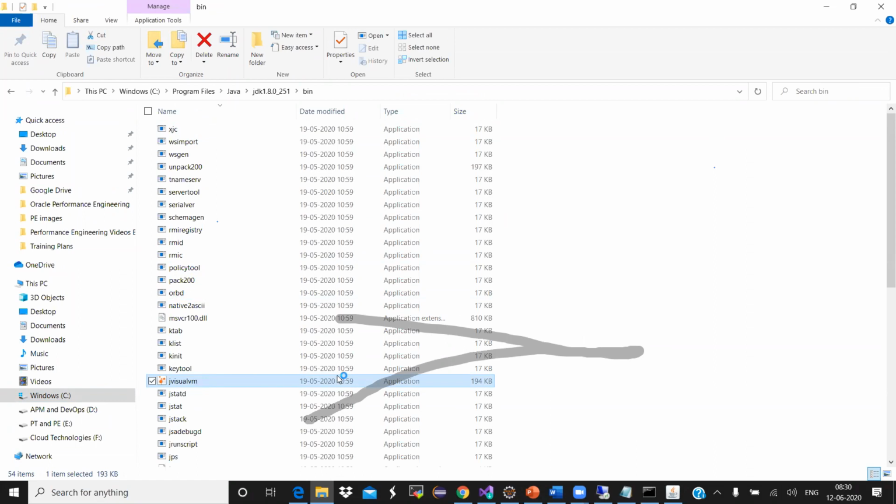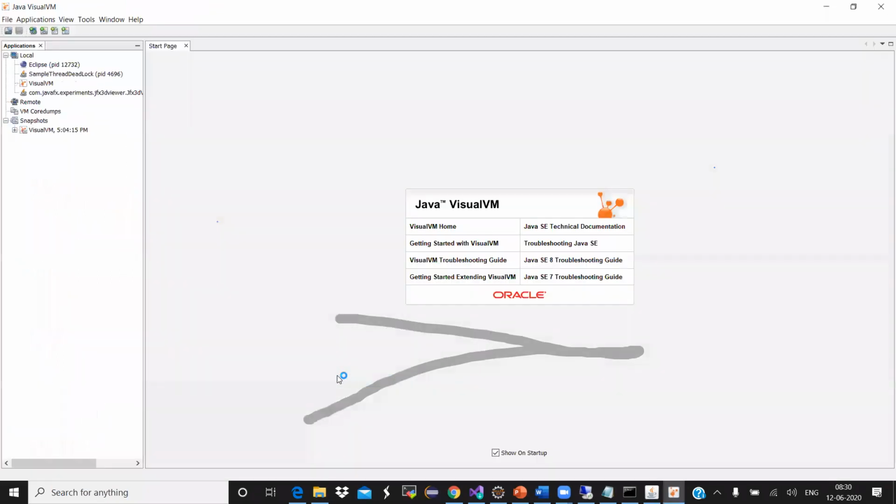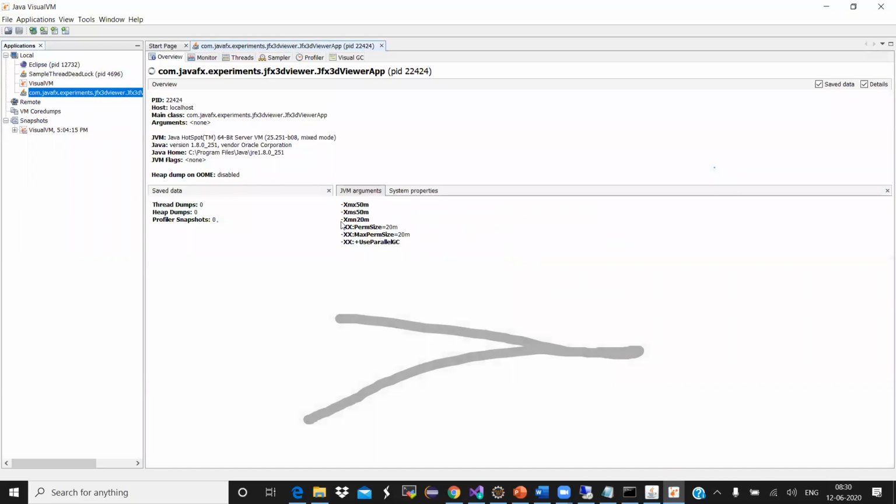If I open JVisualVM, can I take heap dumps from JVisualVM? Heap dumps, can I take? Yeah, we can take. All right. So do you see this one? This is the application that is running. So I'm clicking on it. You see the JVM arguments, the minimum, maximum heap, all these things that are defined here.